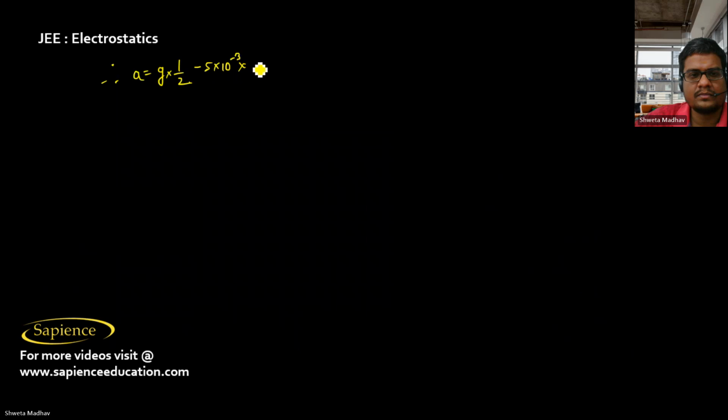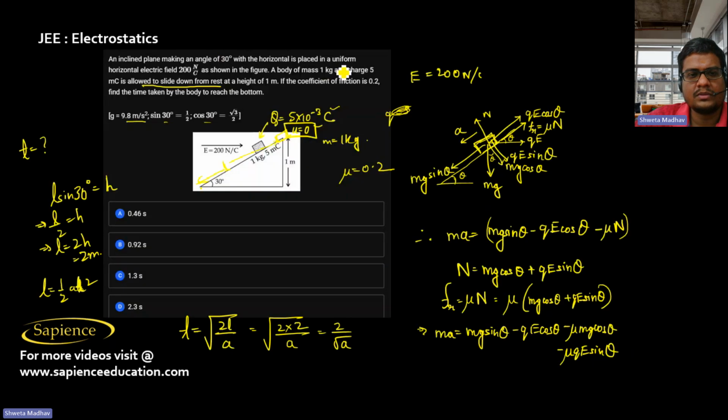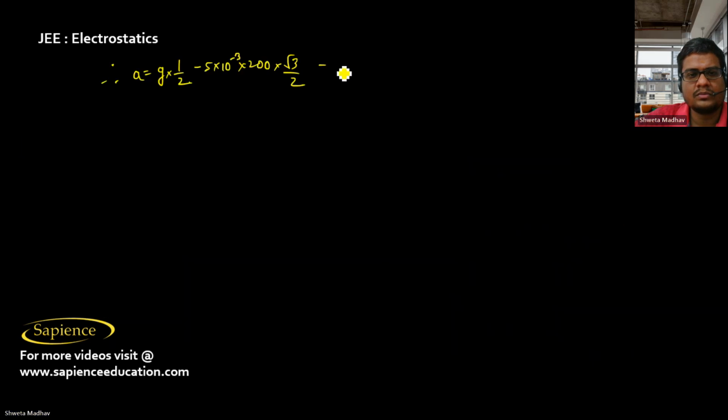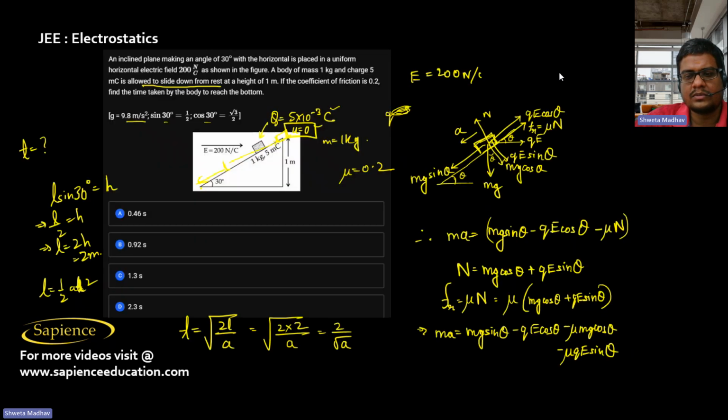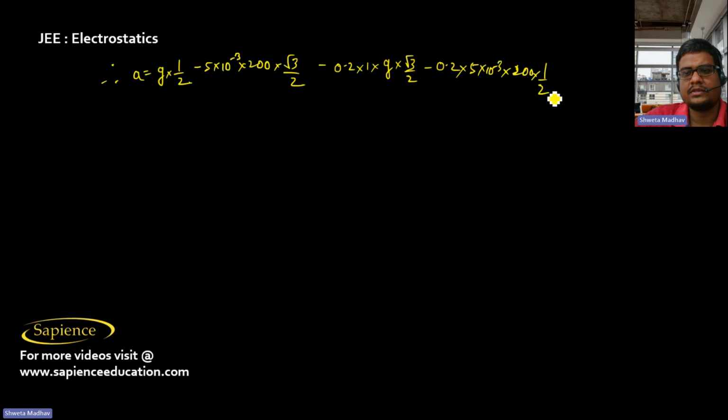So therefore E and cos theta, that is root 3 by 2, minus mu, which is 0.2, mass is 1, g is 9.8, into cos theta, that is root 3 by 2, minus mu, into q, that is 5 into 10 power minus 3, into E, that is 200, into sin theta. Sin theta is half. Now this will be 100.